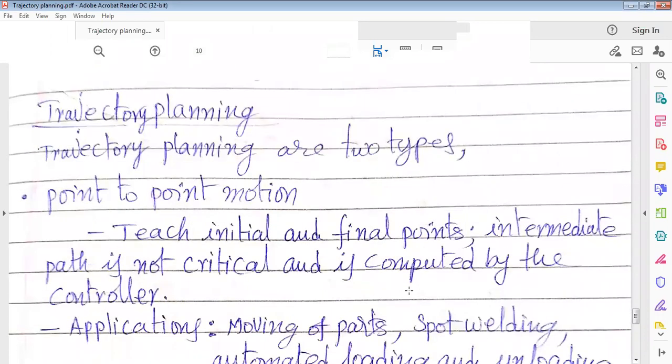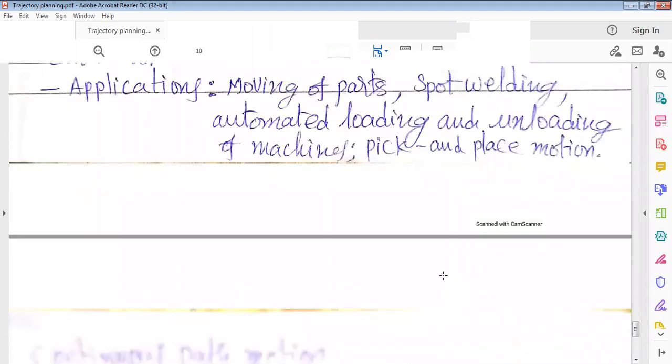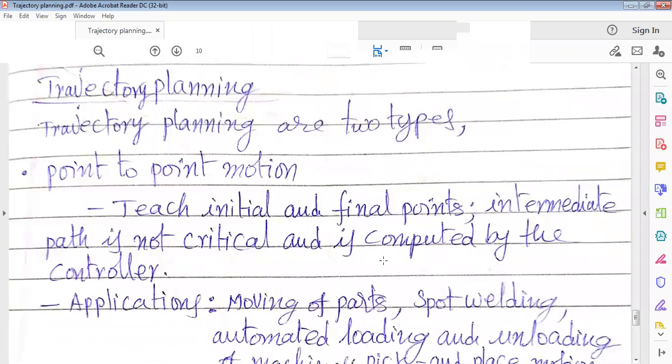Okay, what are the types of trajectory planning? There are basically two types, known as point-to-point motion and continuous path motion. So what is point-to-point motion? For example, if we want to move the end effector of the manipulator from one point to another point, we use point-to-point trajectory planning.